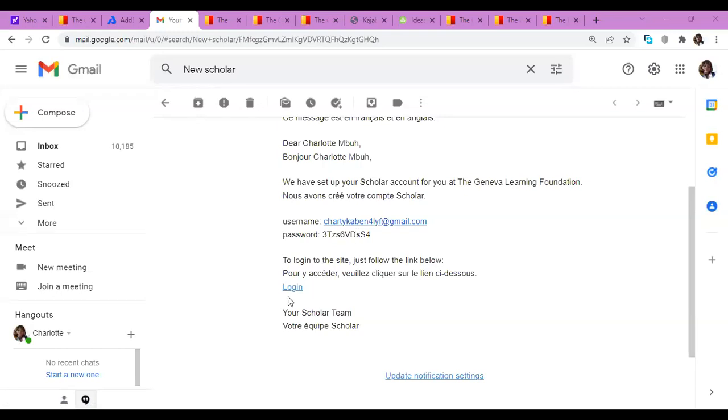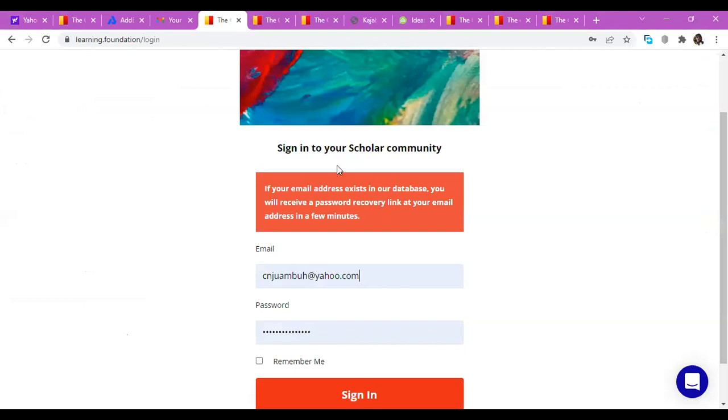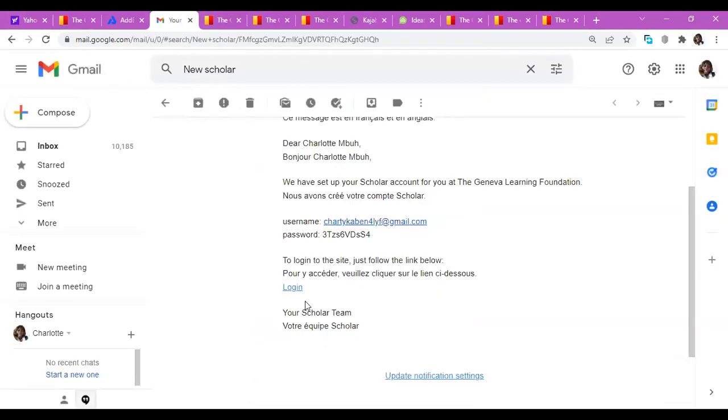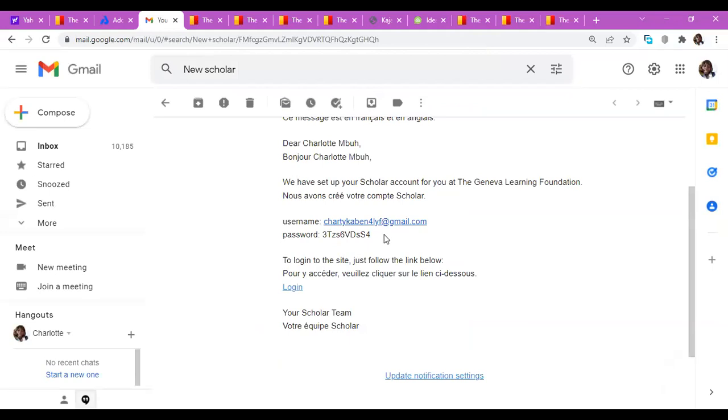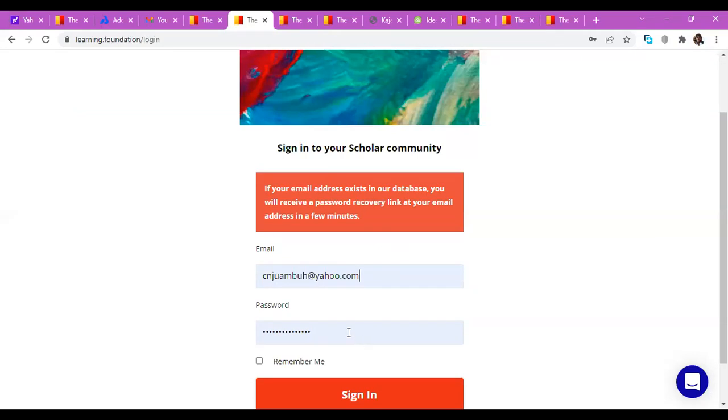And this password. So if you just click on the link that I shared with you now, it took you to this page. If you also click on this link to log in, it's going to still take you to this page. So there you're going to type your email address. Yes. And then you come to this email and you copy this password. Yes. Copy the password and you come and paste it here.